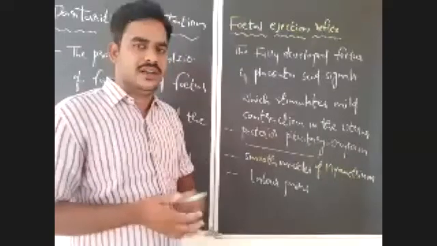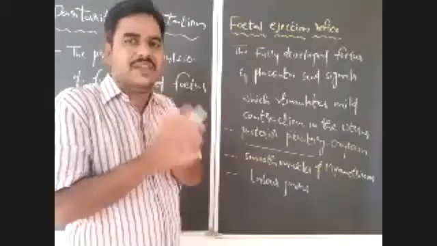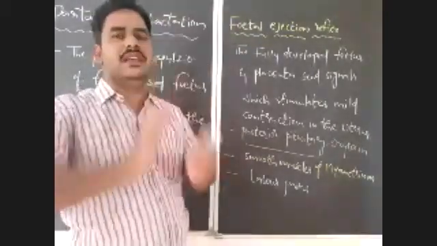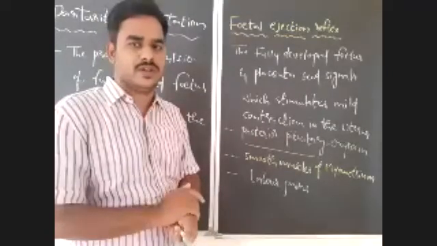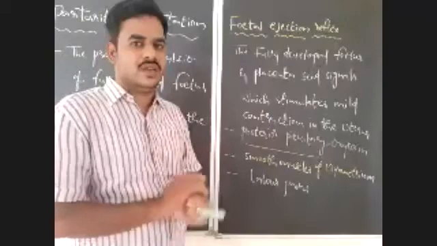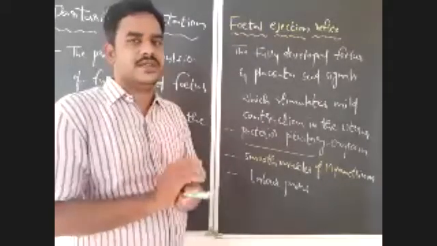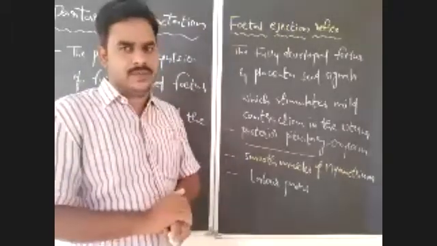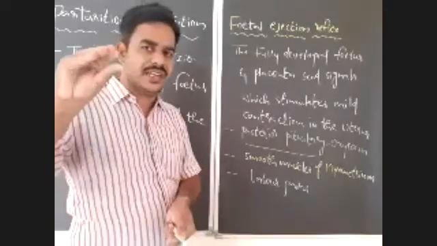Is it clear? By this strongest contraction, what will happen? That will create a pressure on the fetus. Whenever there is pressure, automatically the fetus will be pushed out or expelled from the uterus. So the head of the fetus will first be pushed into the neck of the uterus. What is the neck of the uterus? That is the cervix. But the diameter of the cervix is very small.